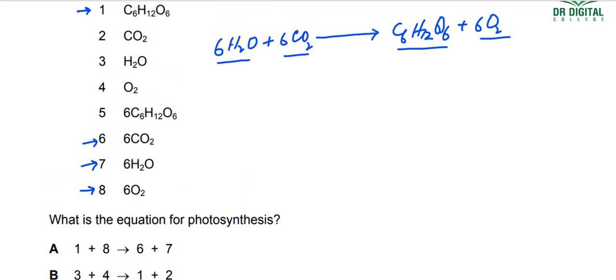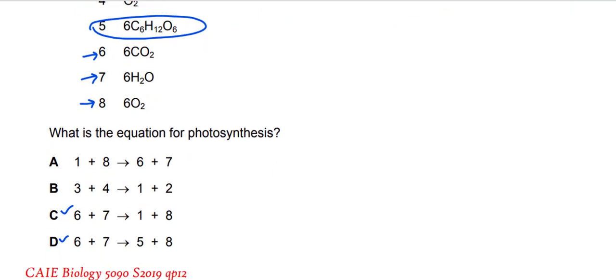So you know that fifth is 6 glucose. 6 glucose cannot be produced as the single balanced reaction of photosynthesis. So option D is wrong. The answer for this question is C. Okay, A and B are straightforwardly wrong because they are giving different reactants as well as different products.